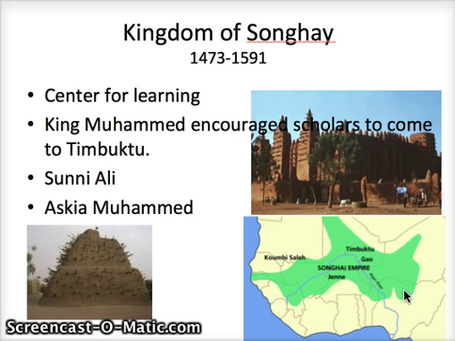So what you're going to be doing in the library on Tuesday and Wednesday with Mr. Schumacher is you're going to be researching some modern countries of West Africa, and you're going to be comparing them to these ancient kingdoms. So you're going to be comparing them to the fact that these kingdoms are Muslim, to the fact that the kingdoms had a lot of money. Their main export was gold. They did a lot of farming and trading, but it was really this gold and salt trade that made them so important.